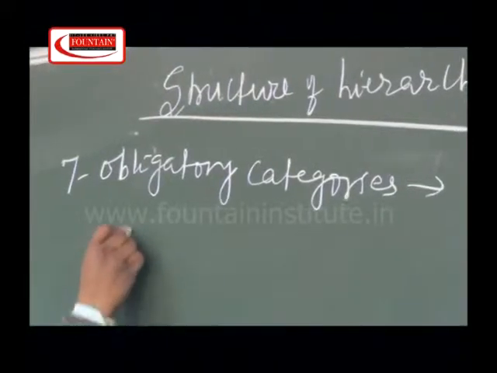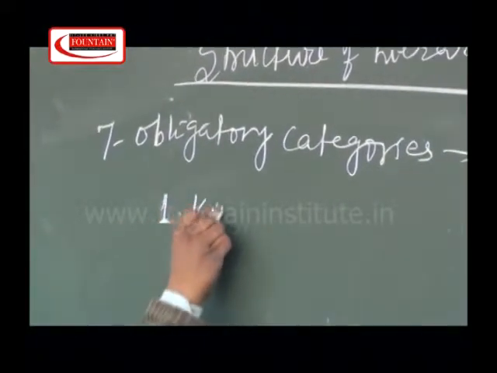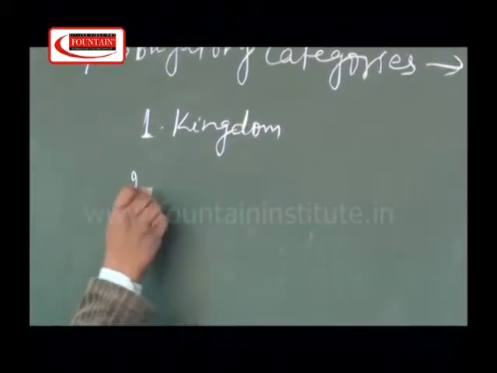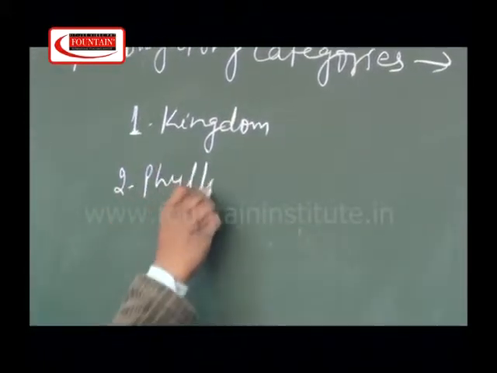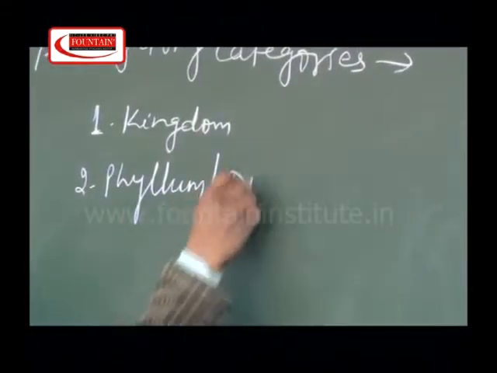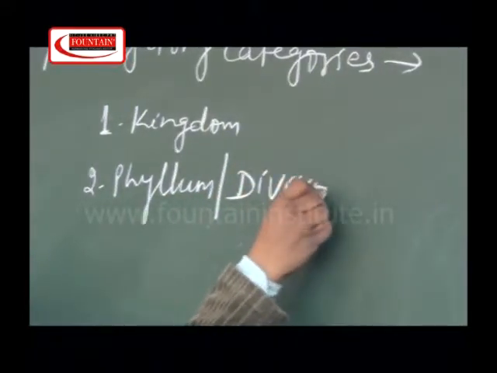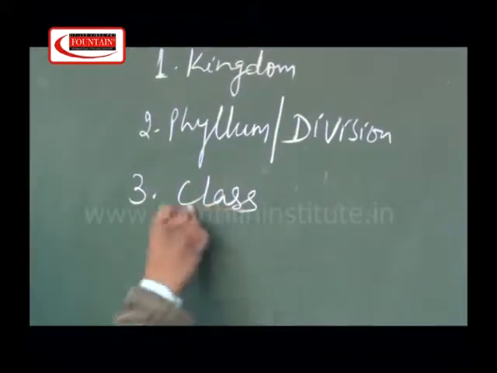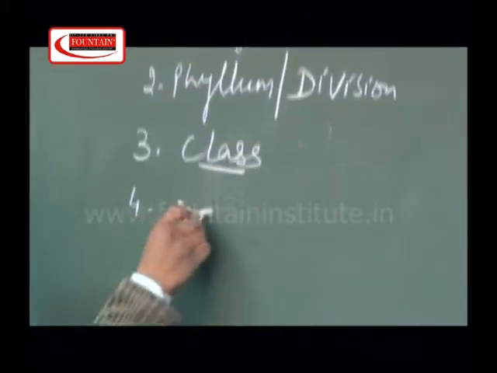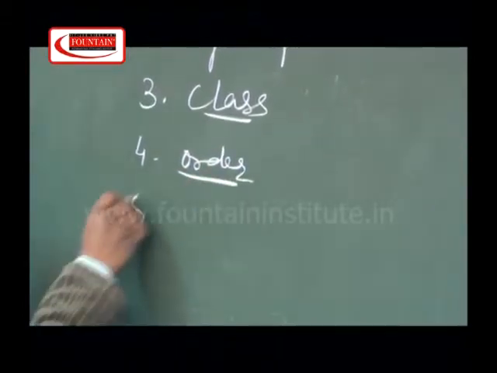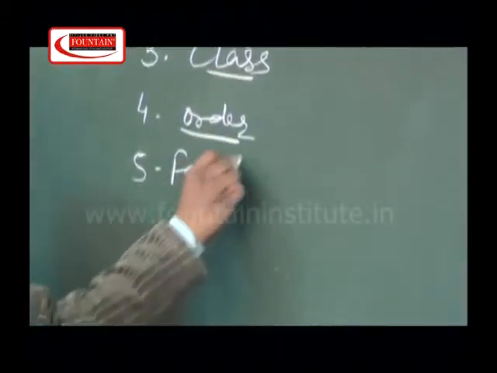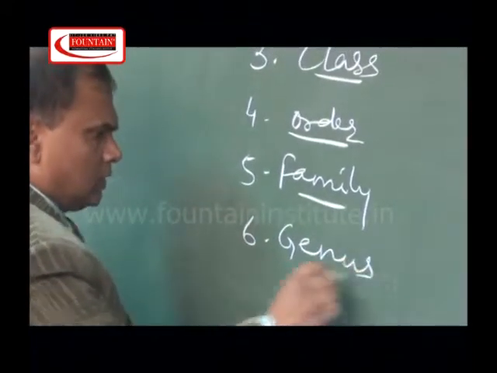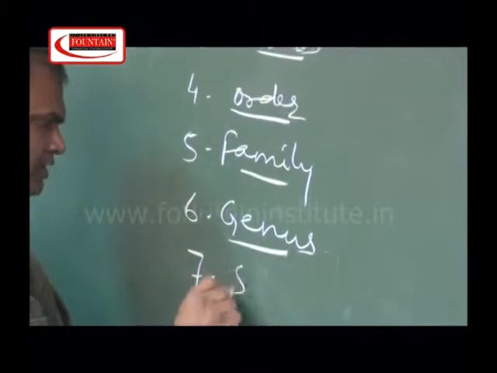First one is kingdom, second one is phylum/division, third one is class, fourth one is order, fifth one is family, sixth one is genus, and seventh one is the species.